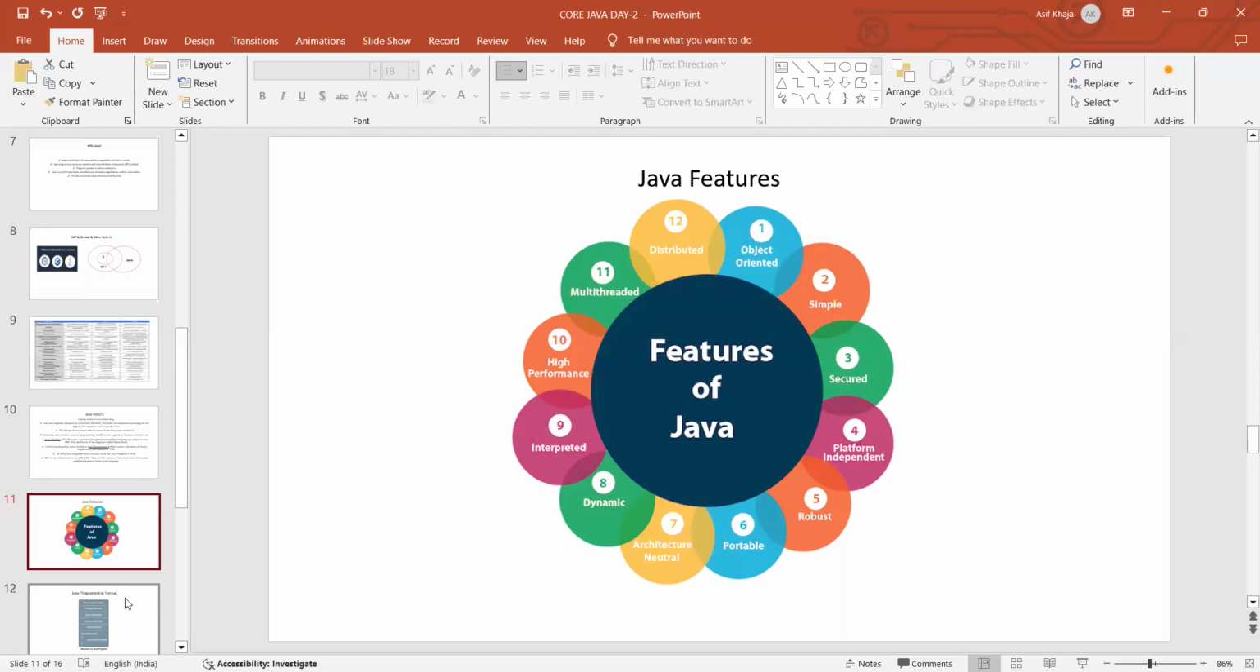The multi-threaded concept is also a very good feature, so there is no need to give separate space or memory to each thread. And distributed means we can distribute a single resource among multiple threads. That is the feature of distribution. These are the main 12 features of Java.